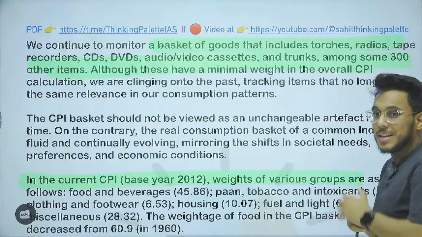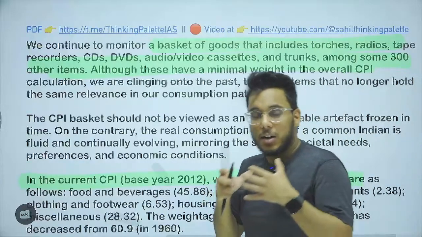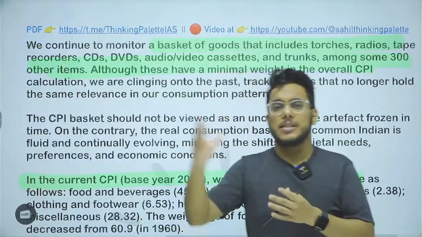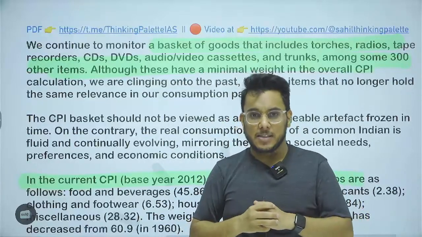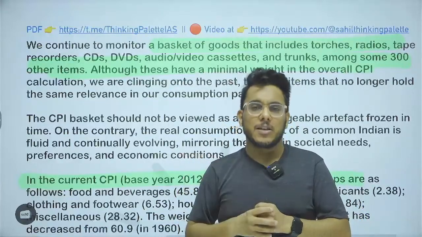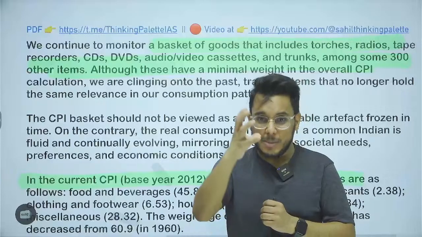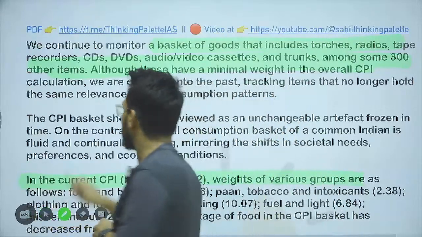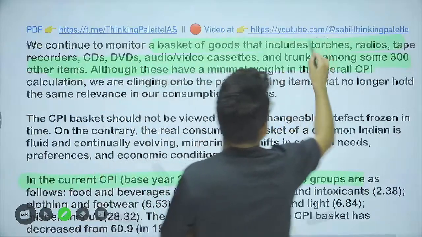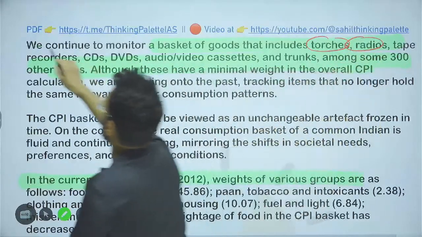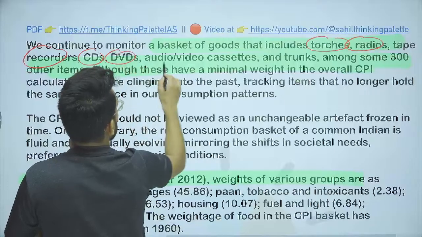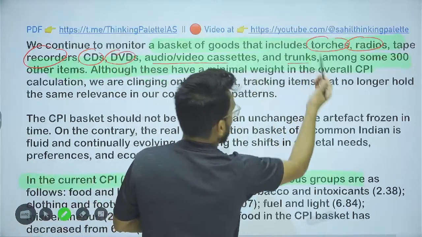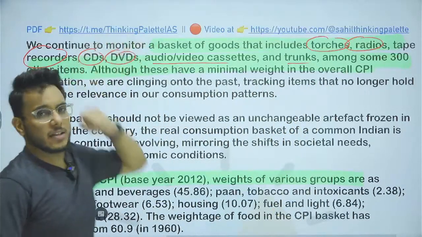Now you see guys, today for inflation we have the CPI, consumer price index, for which retail inflation is seen. Now when we talk about this CPI basket, the types of goods in this basket are torch, radio, tape recorder, CD, DVD, audio video cassette, trunk, and all other 300 items.